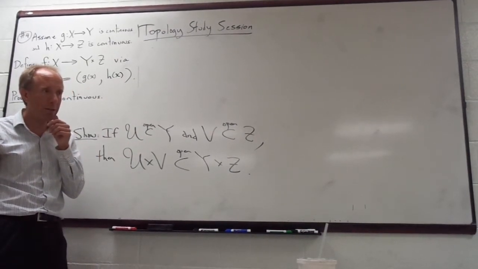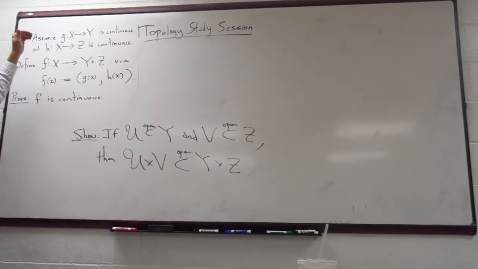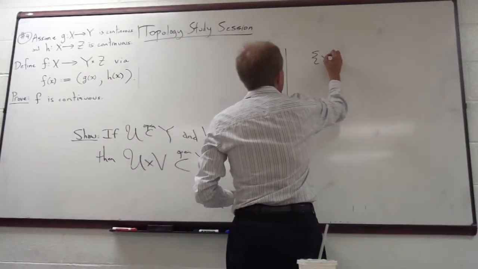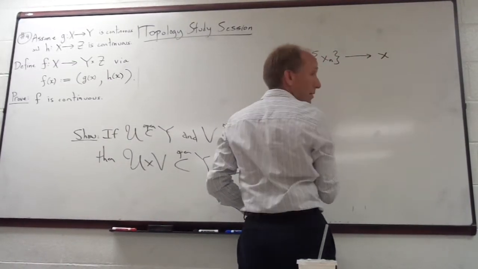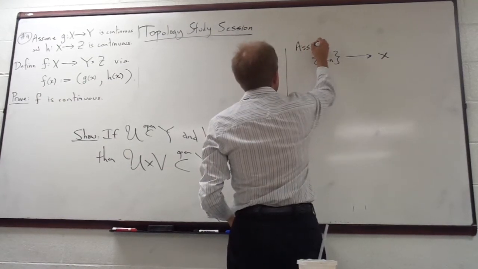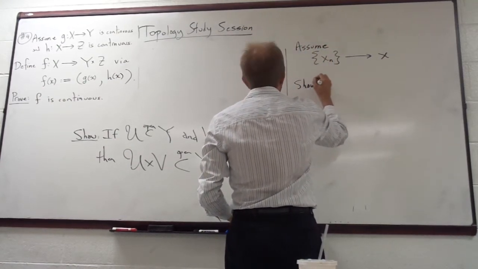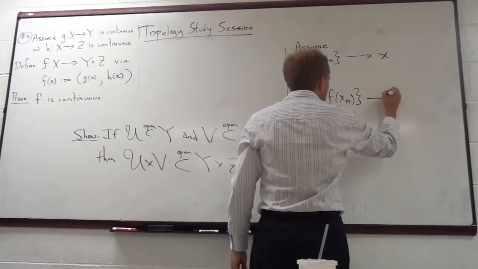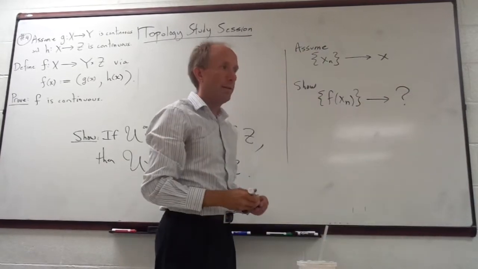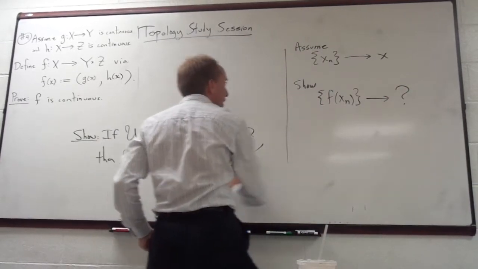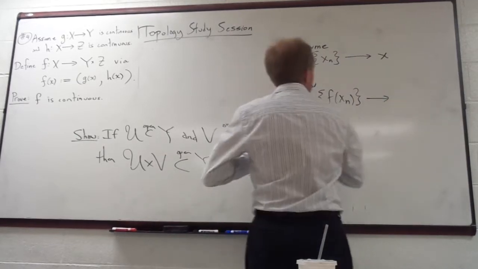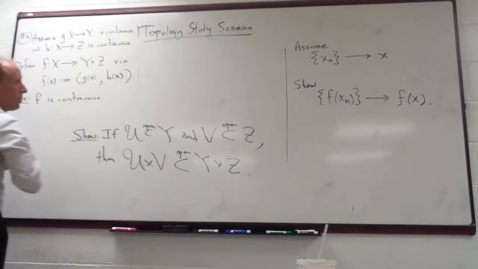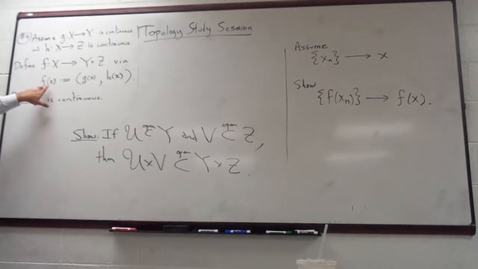So that is also Proposition 10. Proposition 10 says, for a function to be continuous, we start with a sequence x_n in X. So if we started with a sequence that converged, then we would be trying to show that the sequence of f of x_n converged to f of x over here, right?